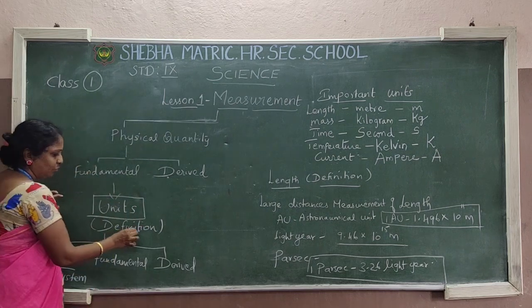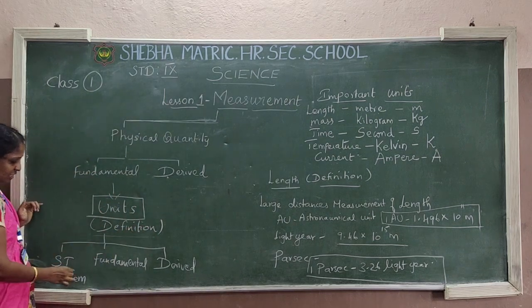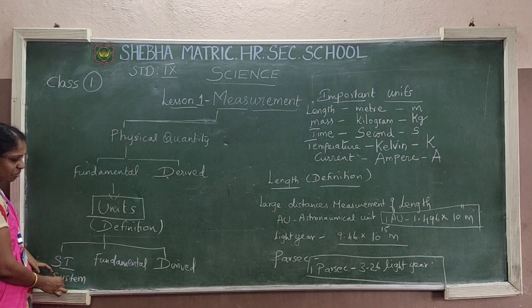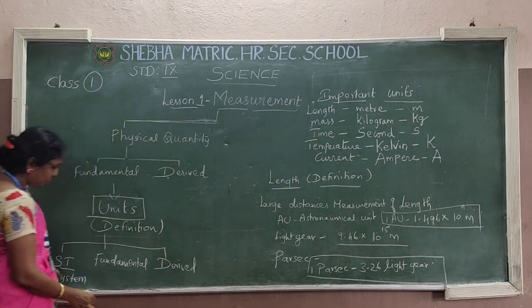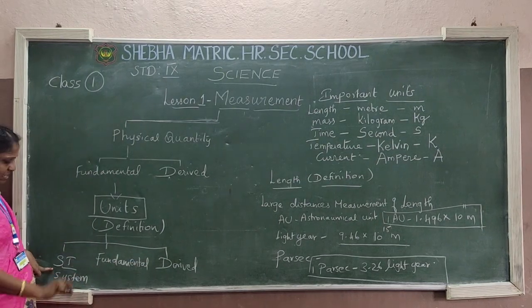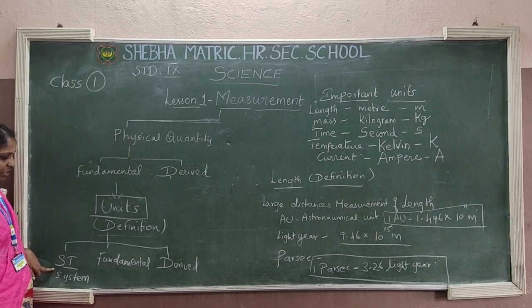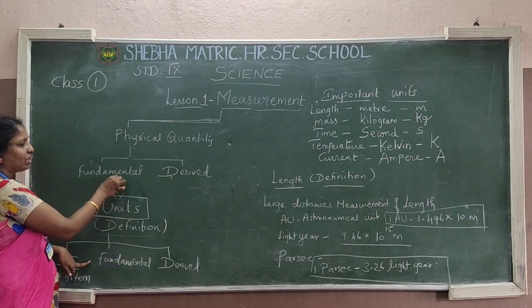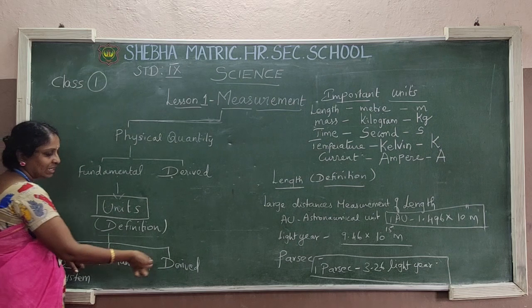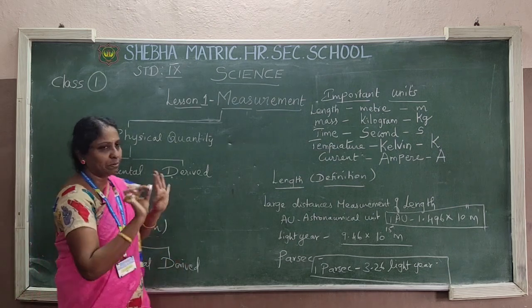Okay, so units have a definition. After the definition, there are 3 types of unit: SI system of units, fundamental unit, and derived unit. SI system is the international system of units, which is called a standard unit. Fundamental unit means fundamental quantities can be measured. Derived unit means derived quantities can be measured, that's all.